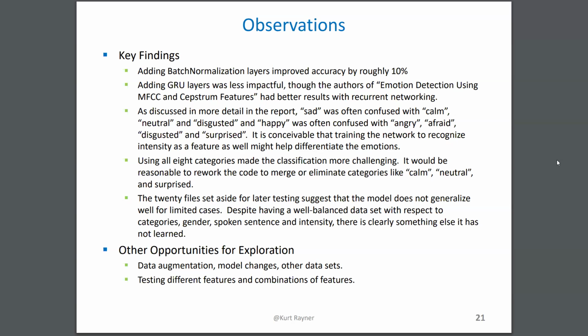It's also worth looking at how emotion is classified or distinguished within a specific actor. And one thing to be aware of is these are actors. This is not naturalistic observation. So it's possible that there was some bias introduced by the actors. Some other opportunities for exploration would include data augmentation, model changes, and even other data sets. Different features could be added. As I said, intensity could be brought in as a separate input, and different combinations of features. So there's definitely some work that could be done going forward.